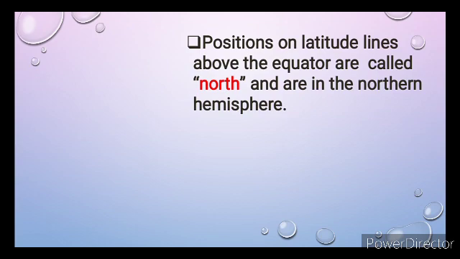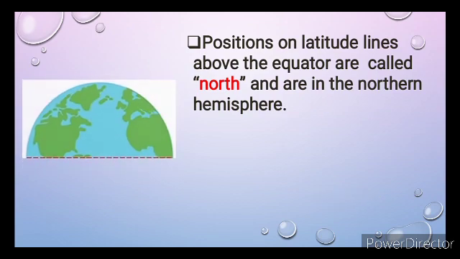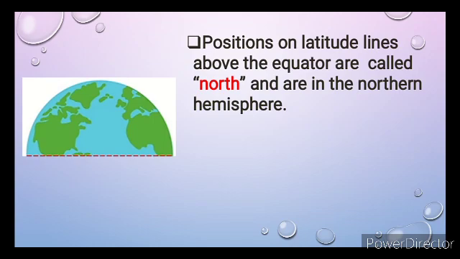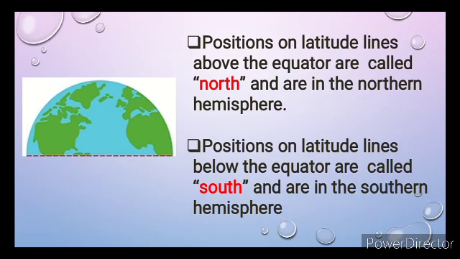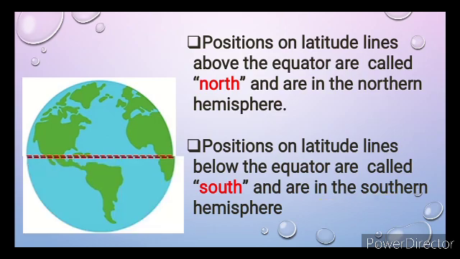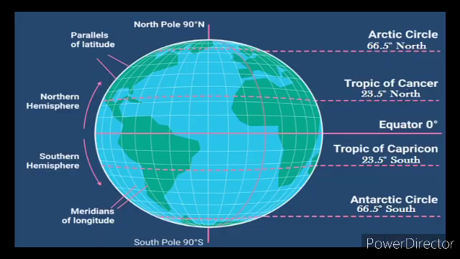Positions on latitude lines above the equator are called north and are in the northern hemisphere. Positions on latitude lines below the equator are called south and are in the southern hemisphere. The starting line of the latitude measurement is the equator. Therefore, the equator is assigned a latitude value of 0 degrees. It divides the Earth into two hemispheres, the southern and the northern hemisphere.